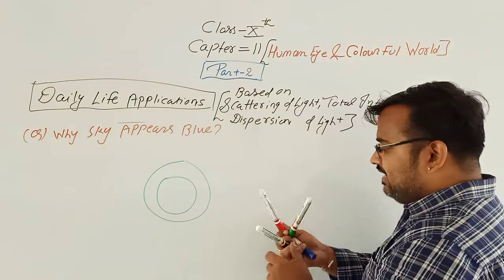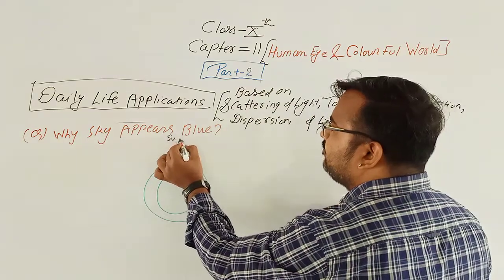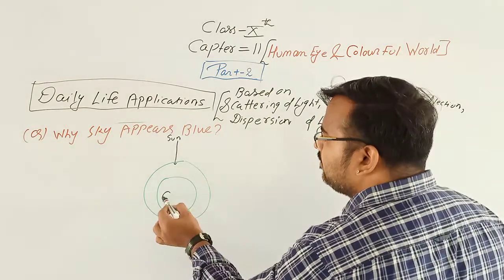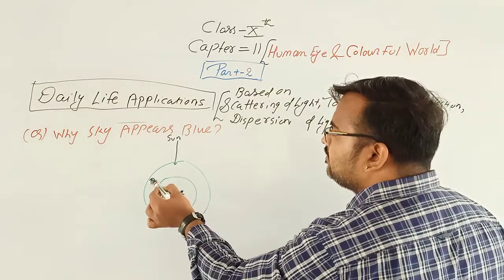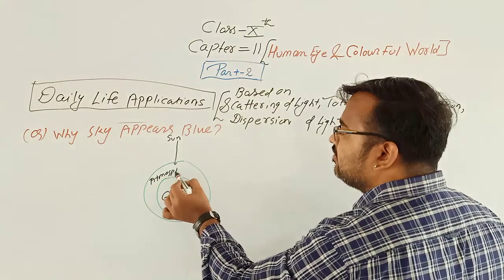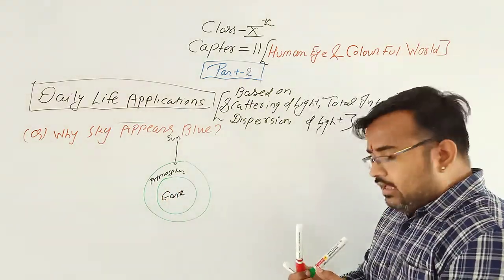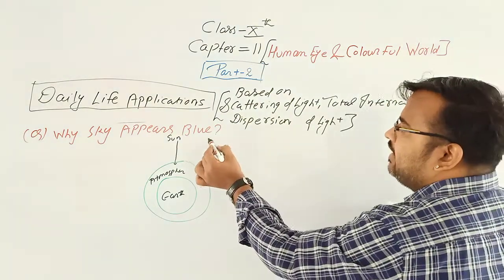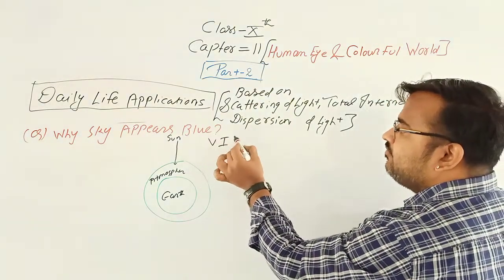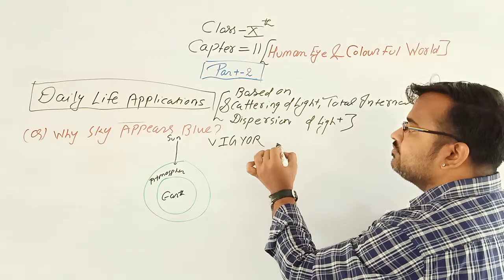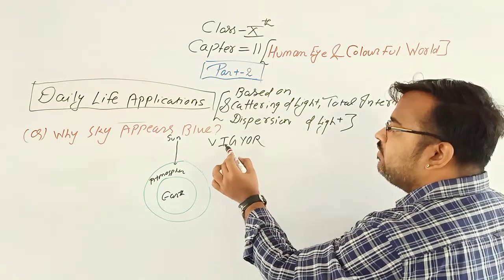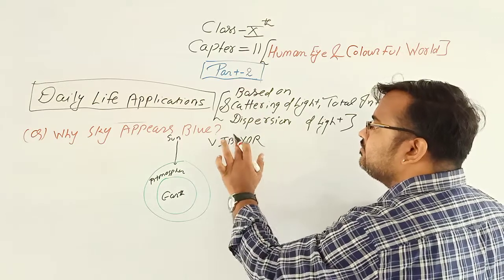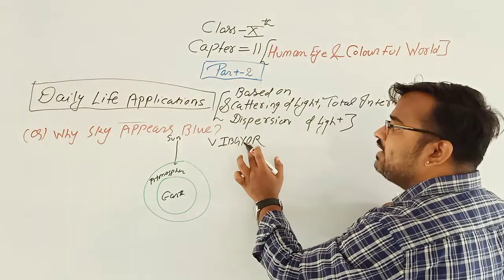Now the white light from the sun enters the earth's atmosphere, so all the light colors are there: violet, indigo, blue, green, yellow, orange and red.